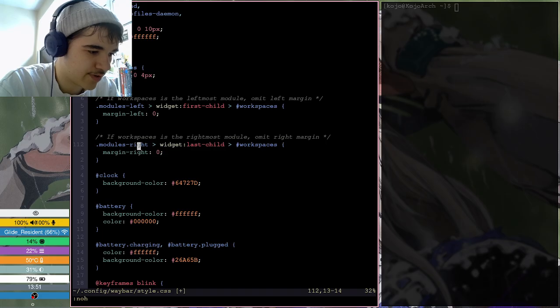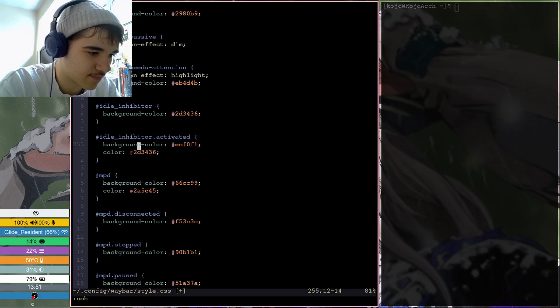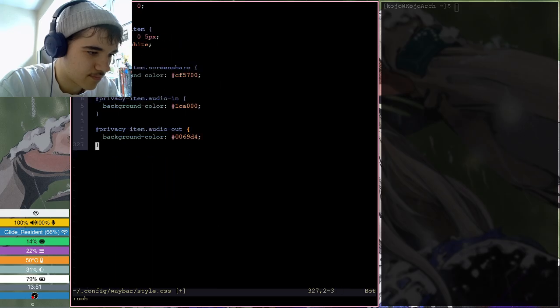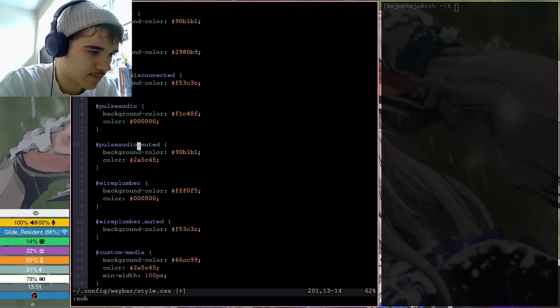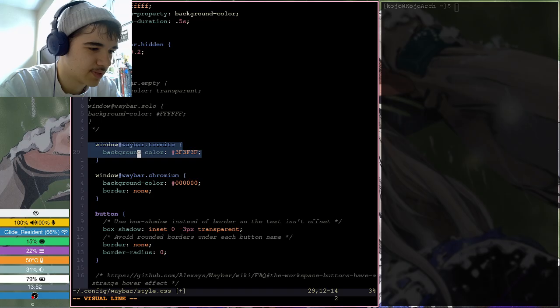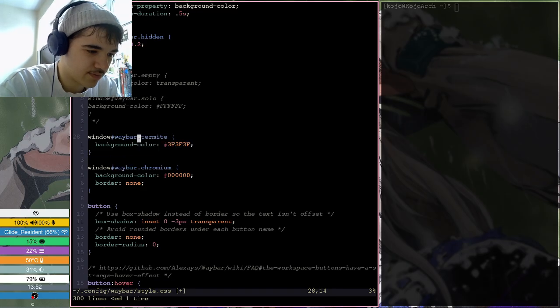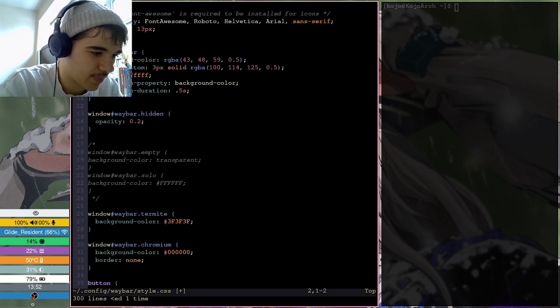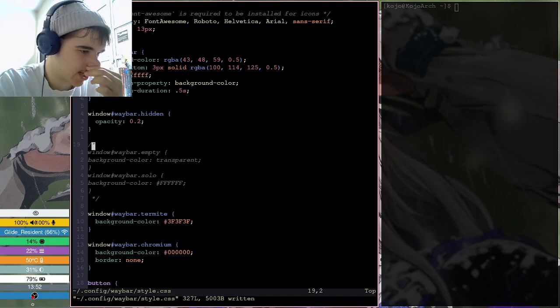So you got different colors for different things here. I don't know why these are even indented at all. Okay, so I guess I just style it then.